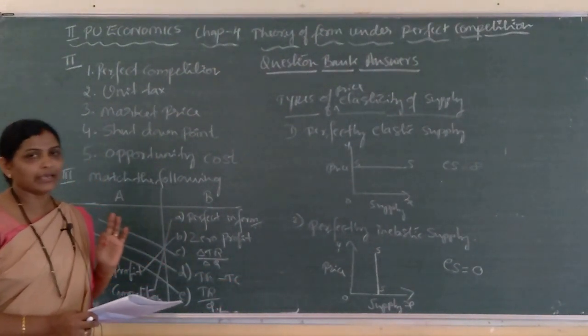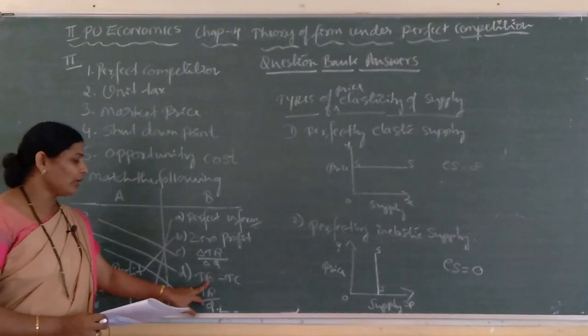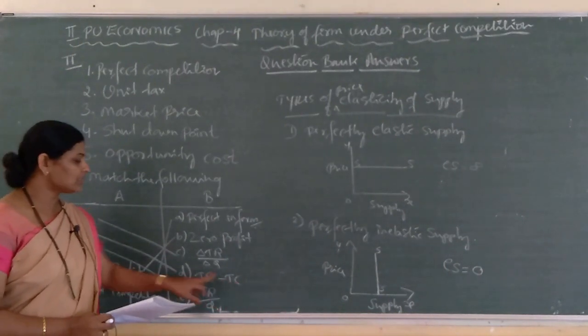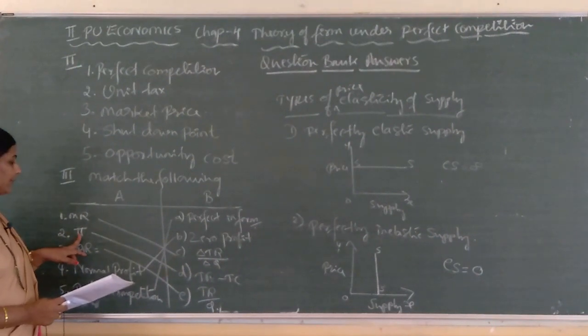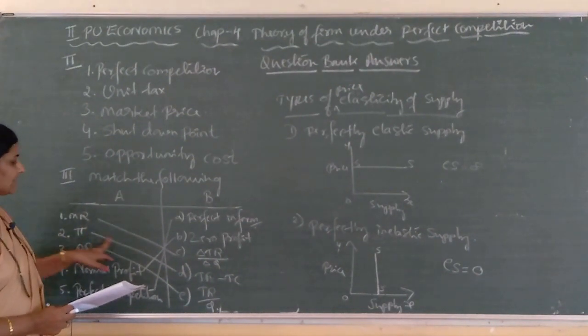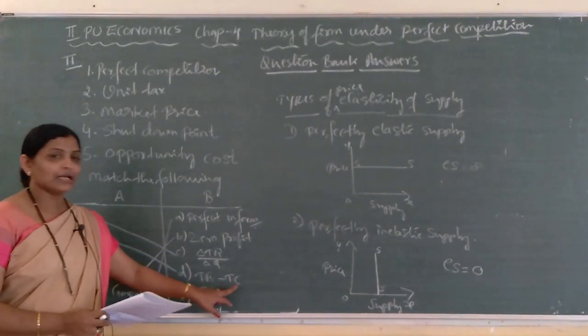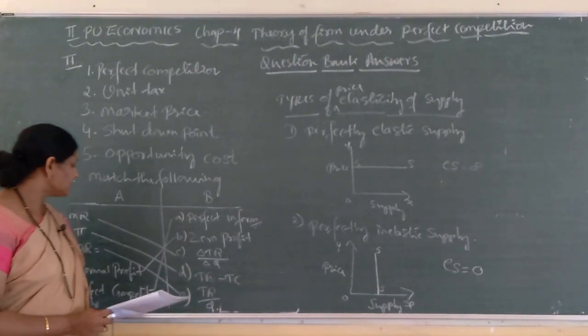TR minus TC gives us pi. If the value of revenue is more than cost, then definitely the firm earns profit, which is denoted by pi. So, pi is equal to TR minus TC. You need to match like this.